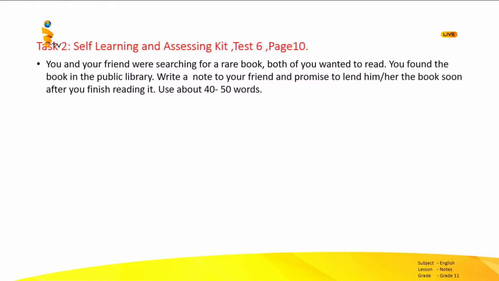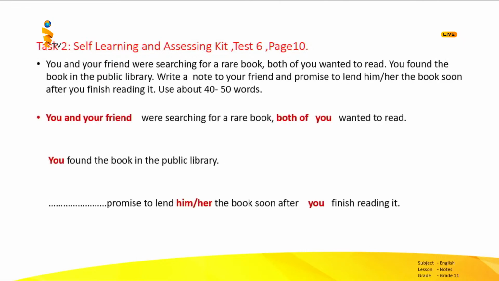Here, the question has not given specific names for receiver, sender or date. So, you have to imagine all these things. There's no problem. It is up to you to decide. Let's see how can we write the content. I have taken the same sentences from the question itself. Here also I am going to change the pronouns accordingly. You and your friend means we. Both of you means us. So, I can write a new